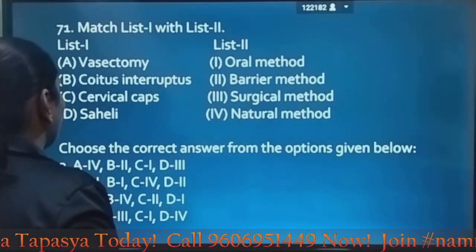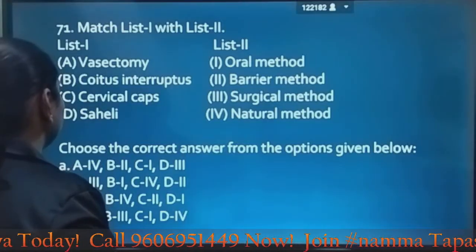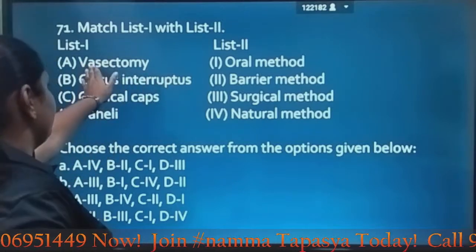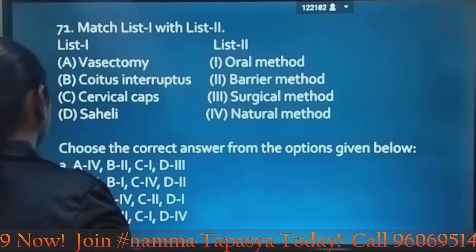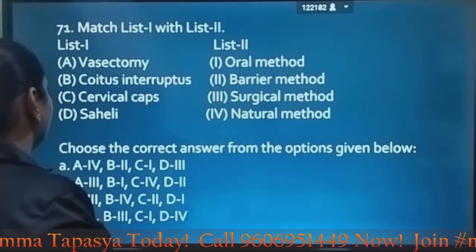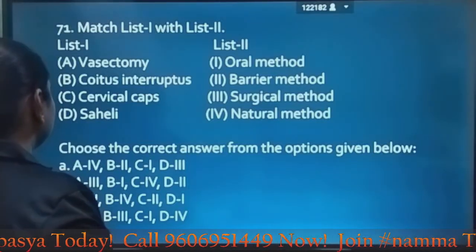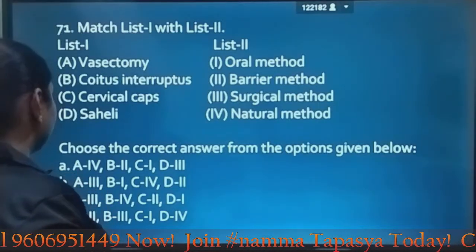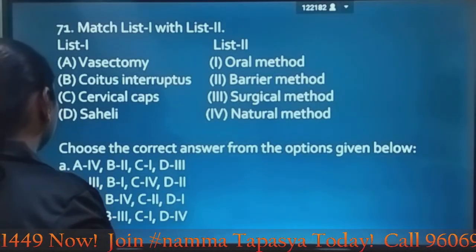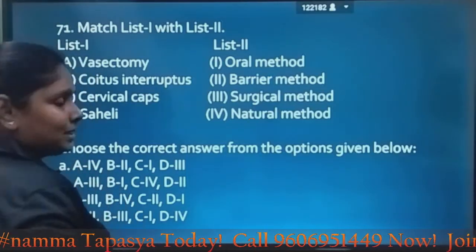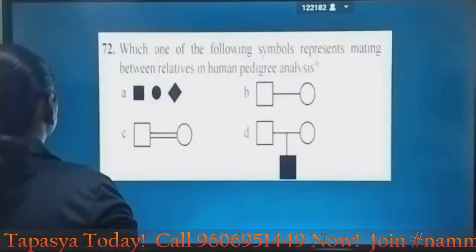As we all know what vasectomy is, they are asking which method it is. Vasectomy is a surgical method, while Saheli is the oral method. Coitus interruptus is the natural method, and cervical caps is the barrier method. So here the answer must be option C.